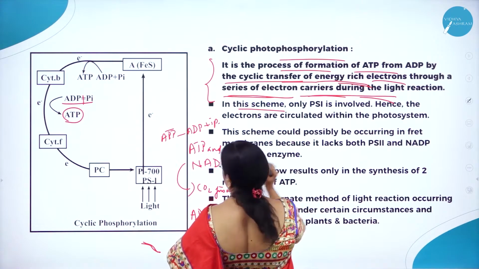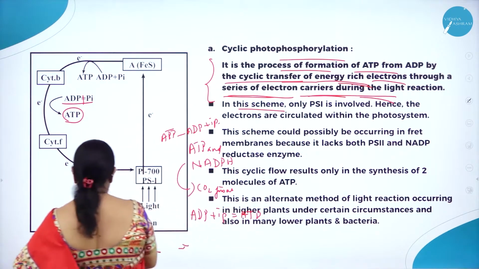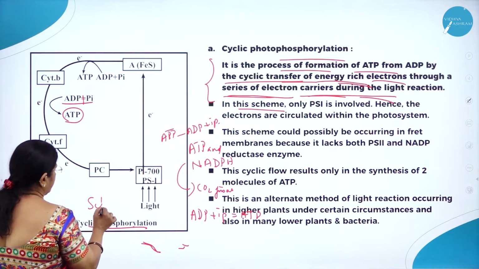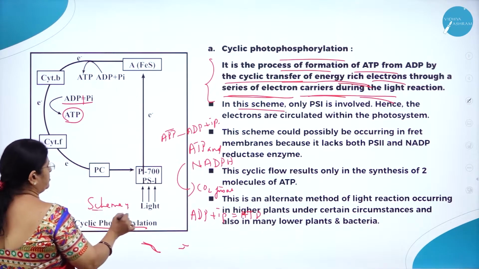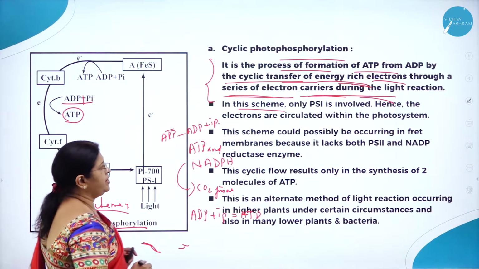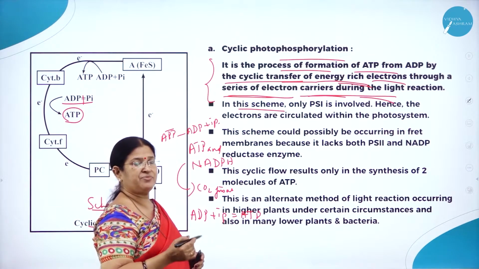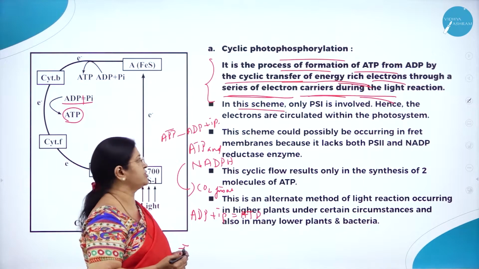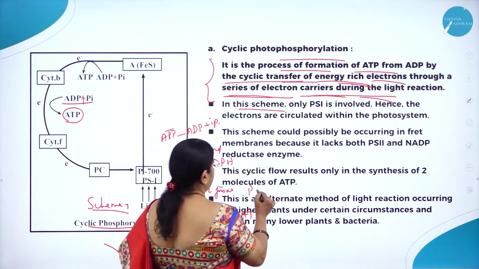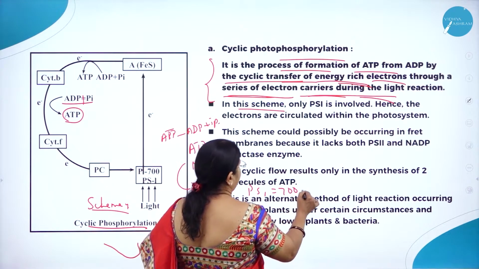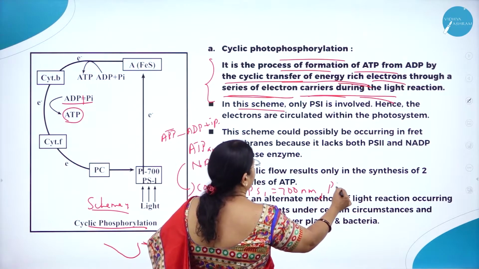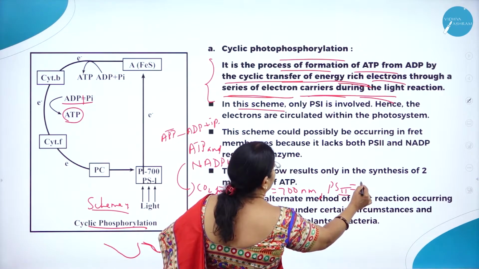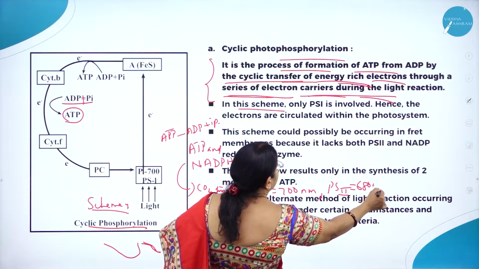So in this scheme, here you can see the scheme of cyclic photophosphorylation. As we already studied, there are two types of photosystem, photosystem 1 and photosystem 2. Photosystem 1 has a wavelength of 700 nm and photosystem 2 has a wavelength of 680 nm.